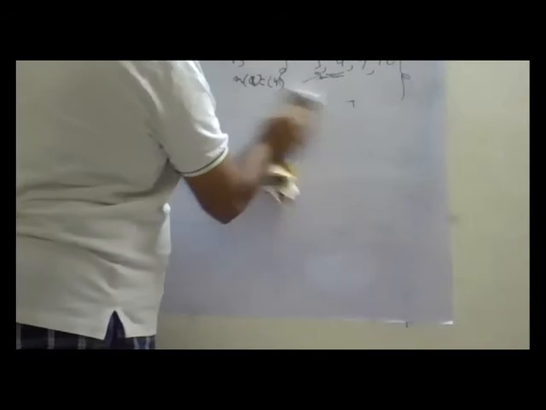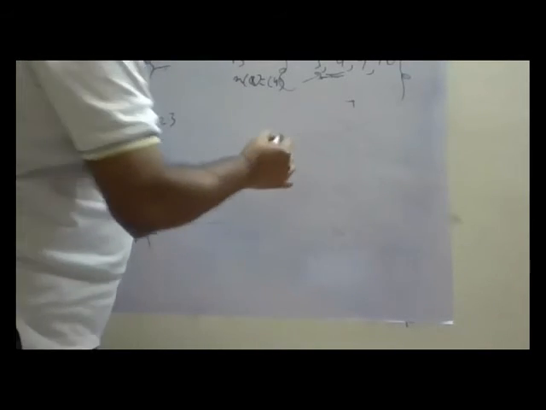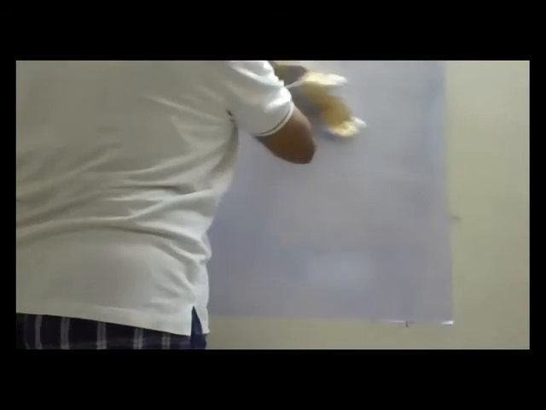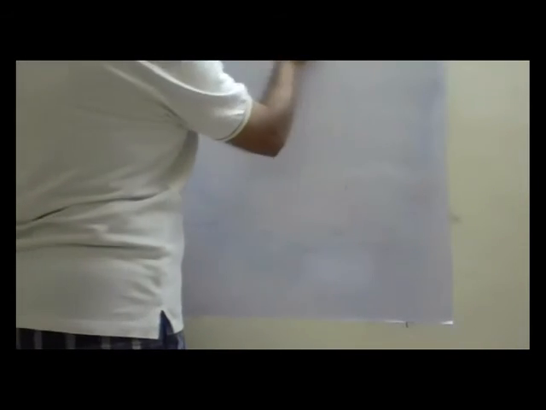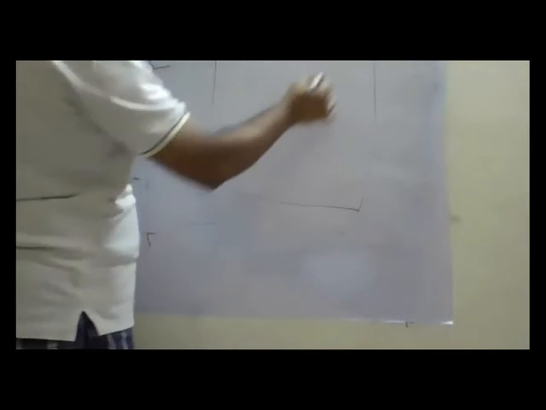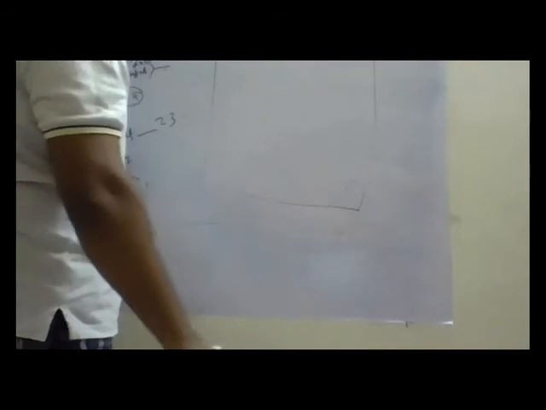Now, let us assume your classroom. How many students are there in the classroom? 45.